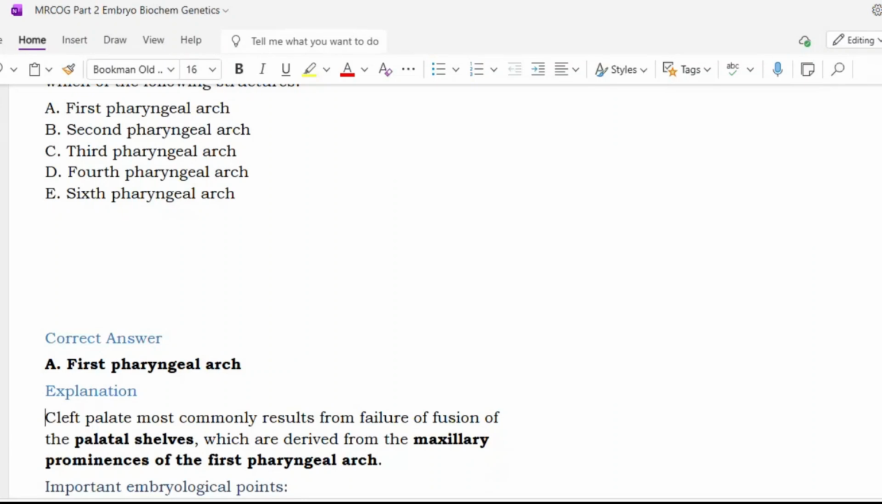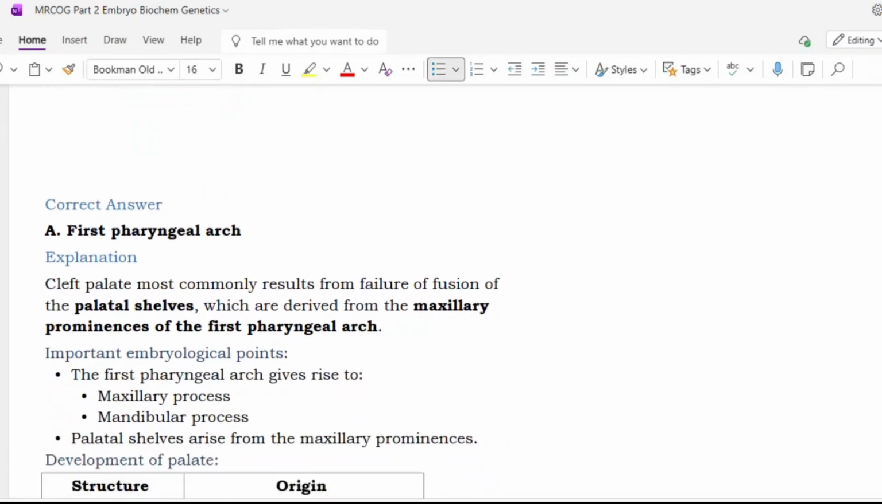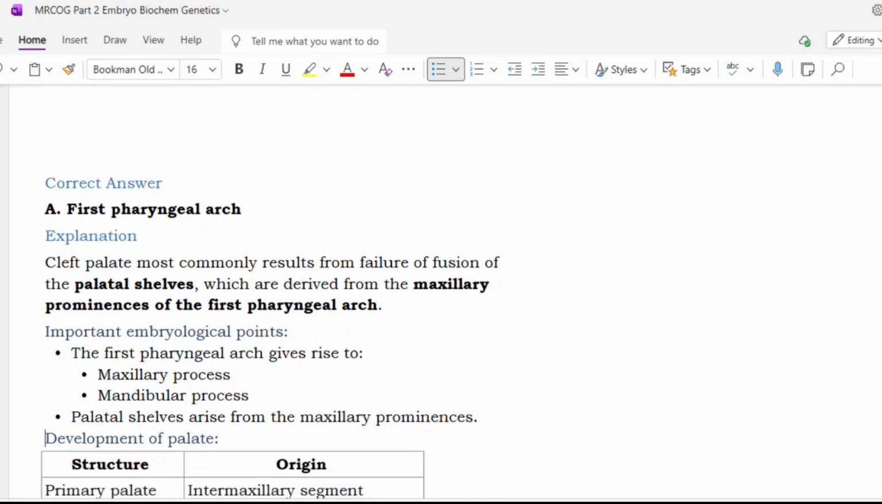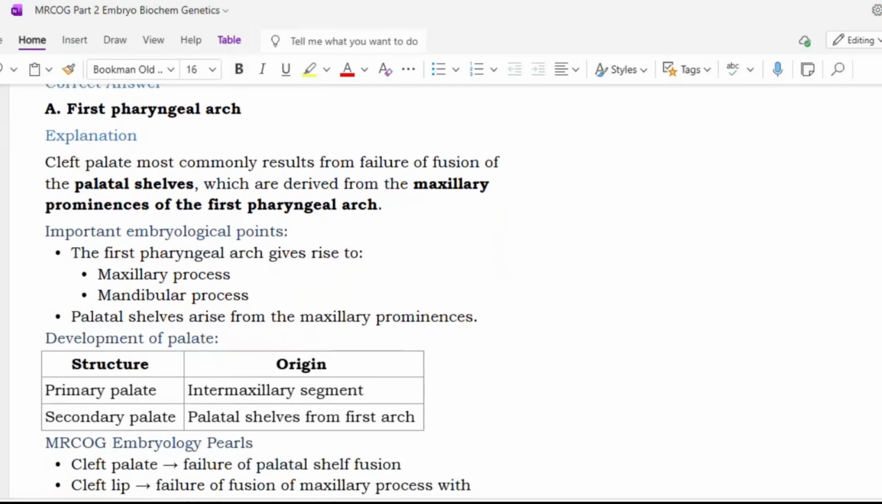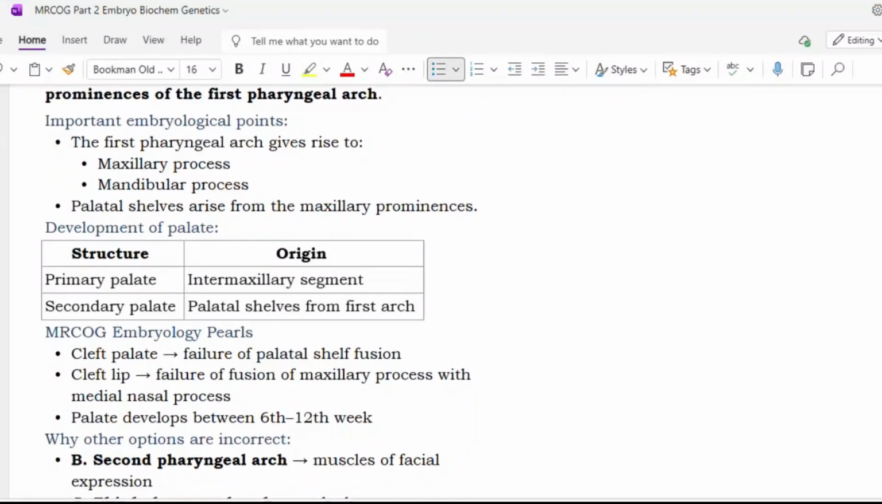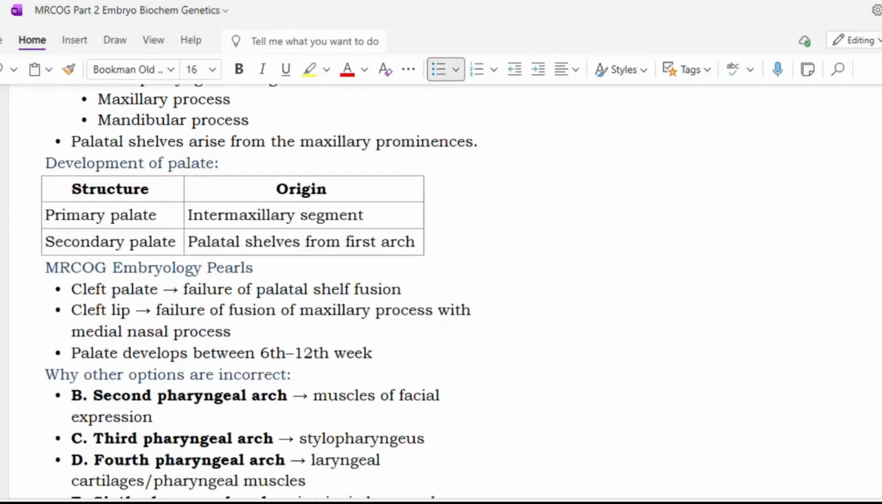Okay. So cleft palate most commonly results from failure of fusion of the palatal shelves, which are derived from the maxillary prominences of the first pharyngeal arch. The first pharyngeal arch gives rise to the maxillary process and mandibular process. Palatal shelves arise from the maxillary prominences. So development of the palate: the primary palate originates from the intermaxillary segment. The secondary palate is the palatal shelves from the first arch. So cleft palate is failure of palatal shelf fusion.